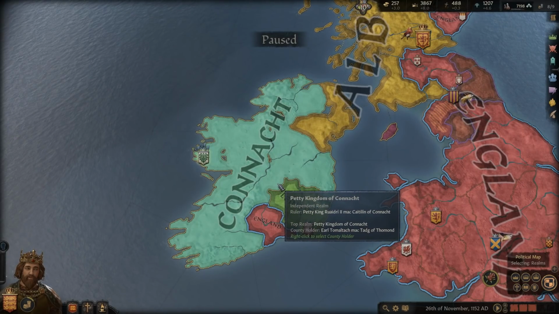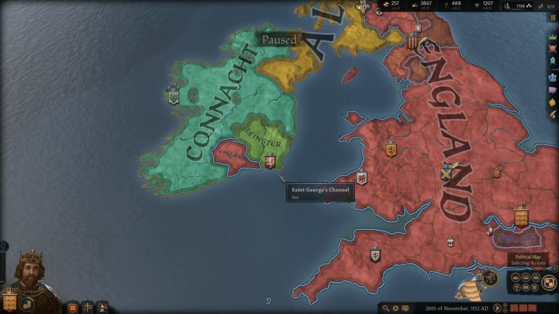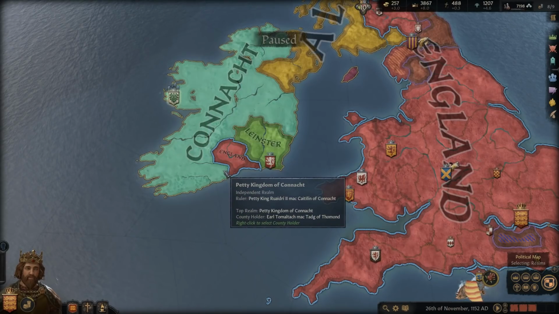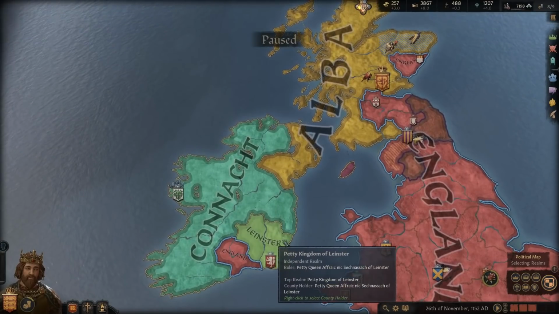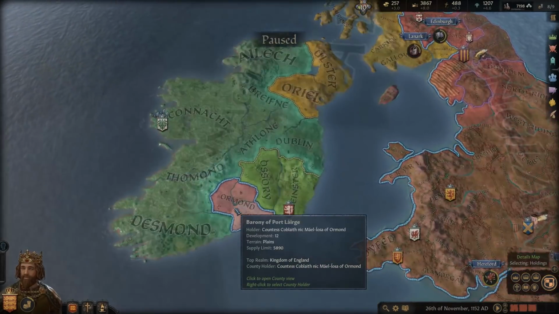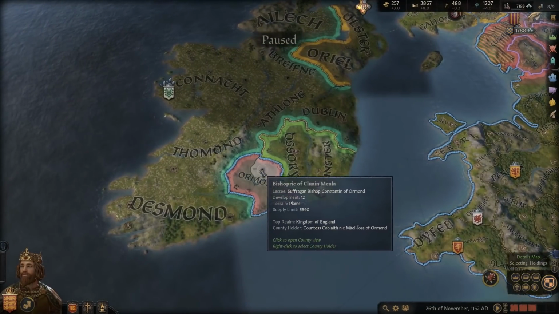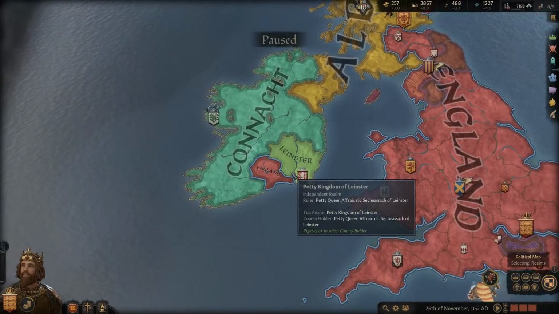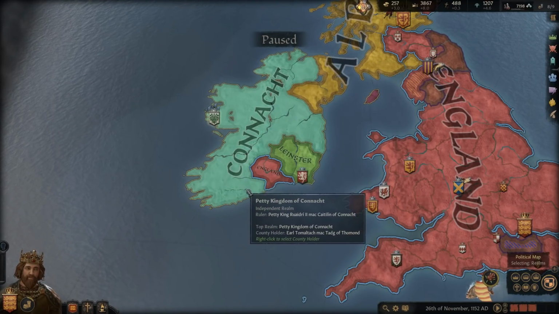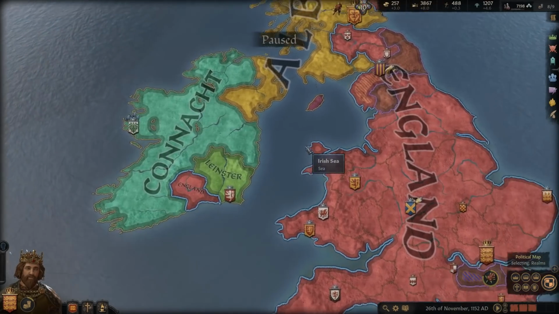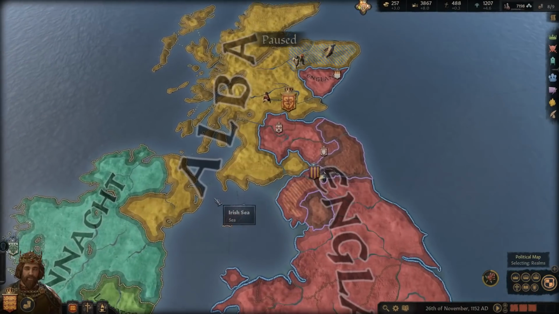I mean, technically they did, but they really didn't, which is the whole reason why Henry had to come here in the first place, or he didn't go there personally, but why he sent his men over here and kind of helped increase their influence. So at 1154, I would say that we have more land here. Of course, we're in 1152, a couple years before that, but I'd say we have more land in Ireland than he did when he came to the throne, but eventually he would gain more land than we currently have. But by the time we get to that point in history, we might actually have more control of Ireland.